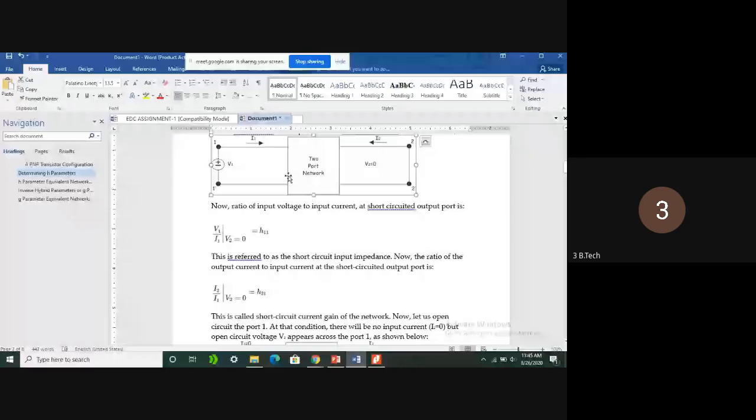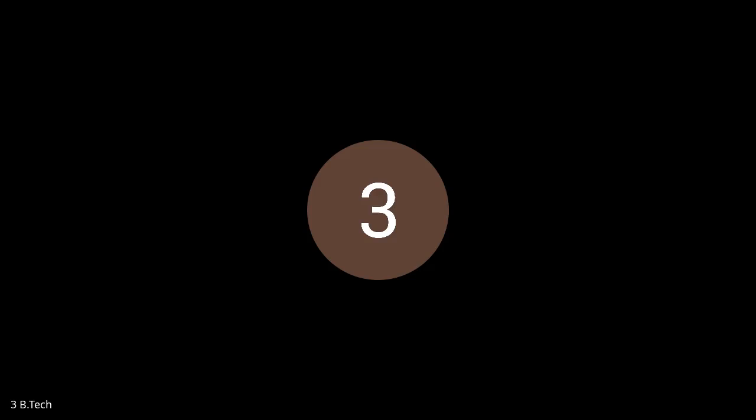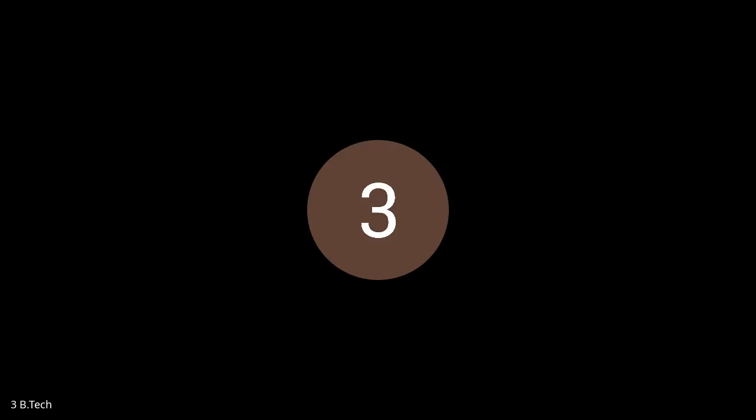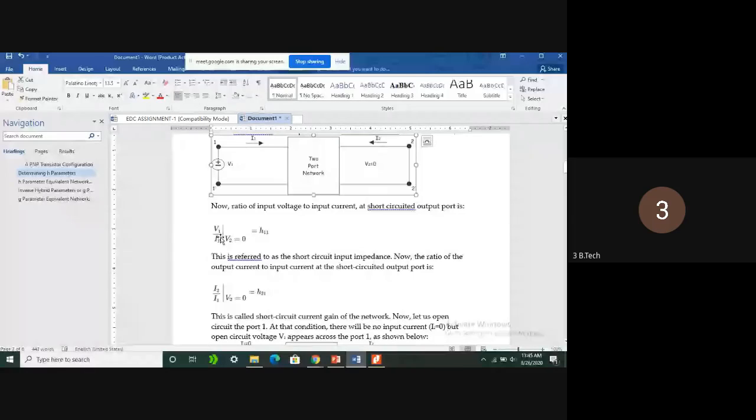And V1 is nothing but the base voltage, VBE, and the output voltage V2 is nothing but VCE. So, in the same way, H11 is nothing but the short circuit input impedance. That is equal to V1 by I1 at output voltage equal to 0.